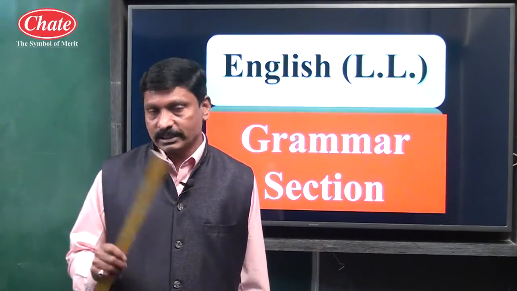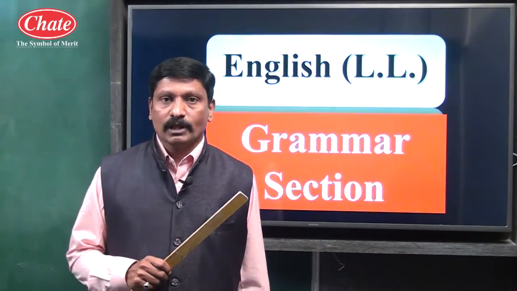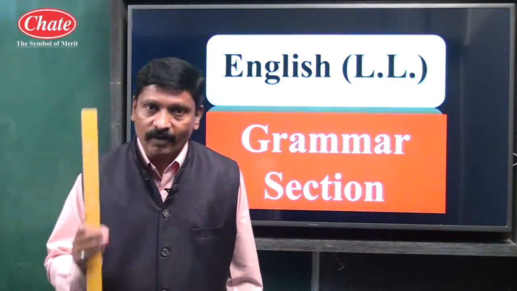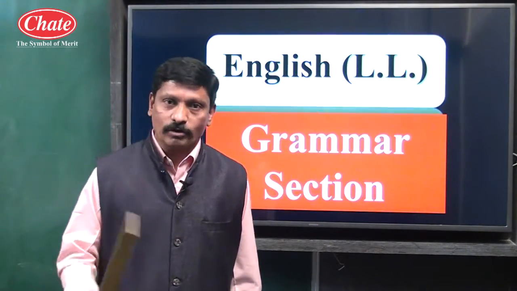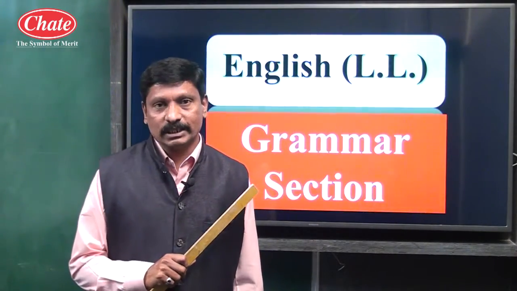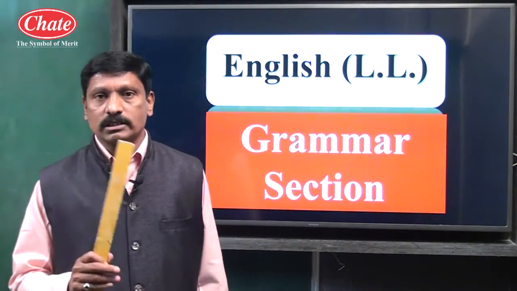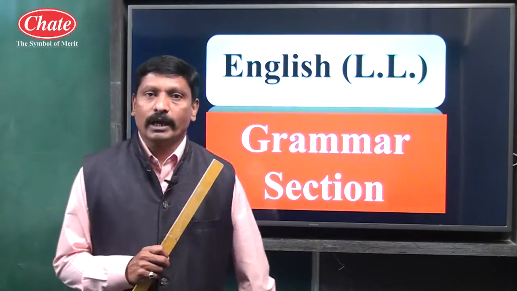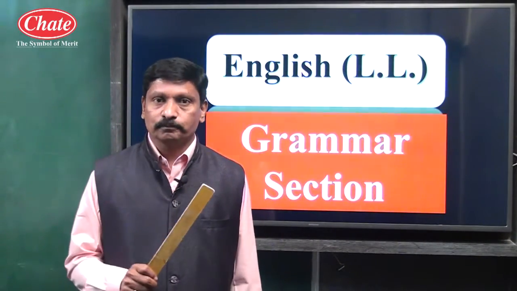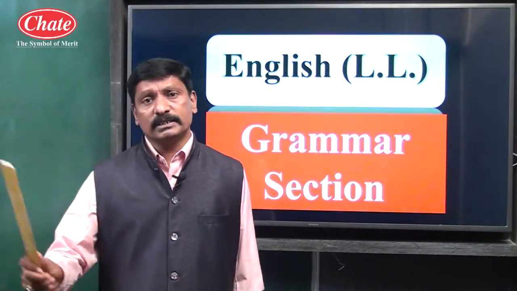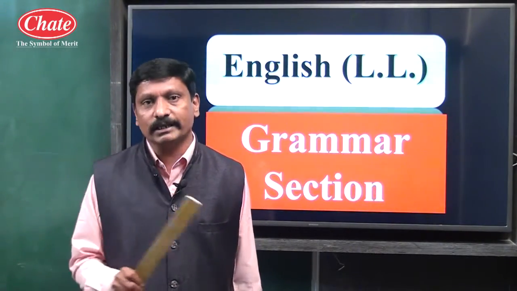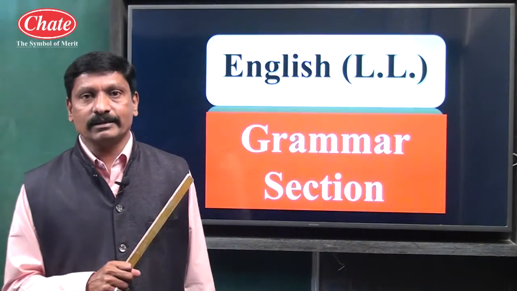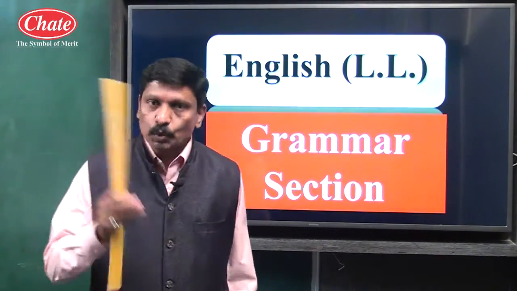Now we shall see one more example. I was very happy while I was watching cricket. I'll repeat once again, children. I was very happy while I was watching cricket. No doubt, this is a complete sentence. But this sentence contains two clauses.